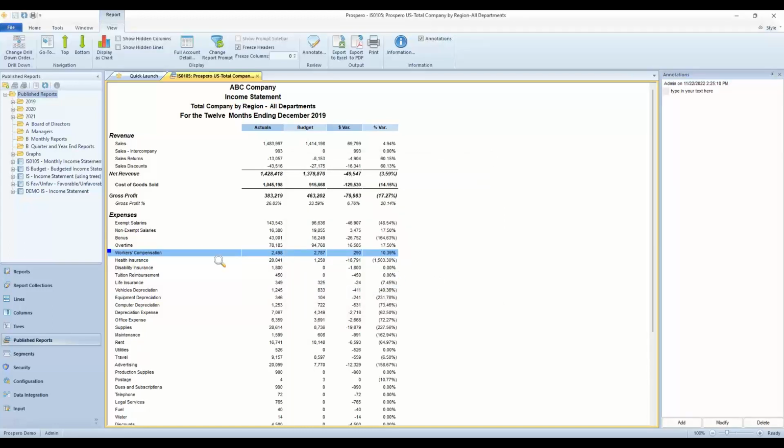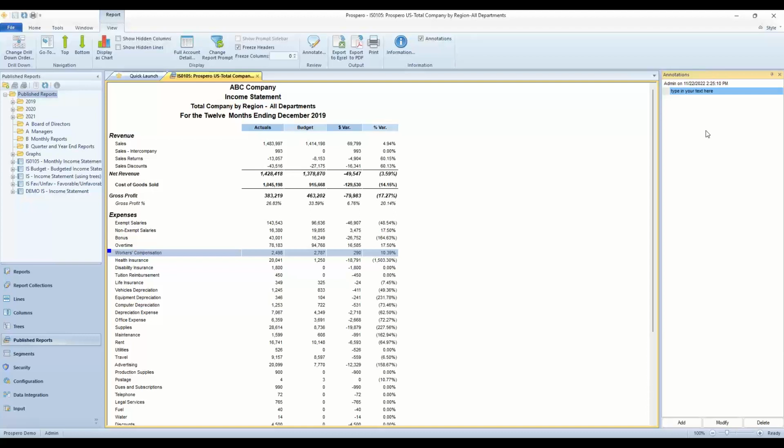That adds a little blue marker on the left-hand side of that row. If I put my cursor over that blue square, it pops up and shows me the text of the last note that was added to that row. And on the right-hand side, I can see the user ID admin that added that text, the date and time it was added, and the text itself. The next person opens up this report, they can see the notes I've added. They can also add their notes here as well.